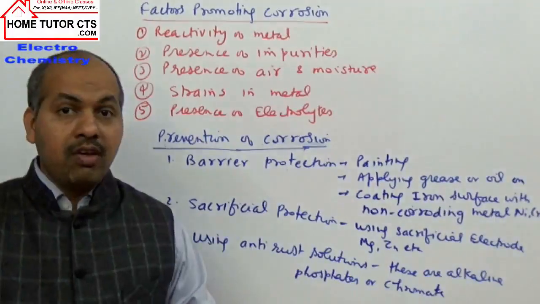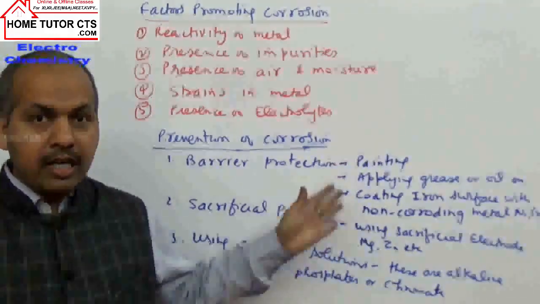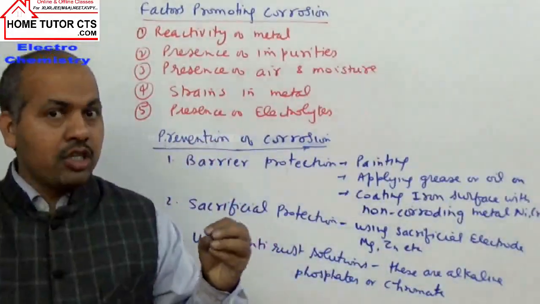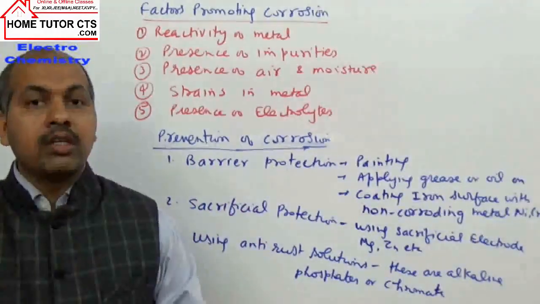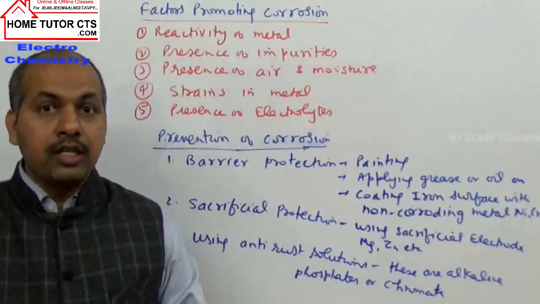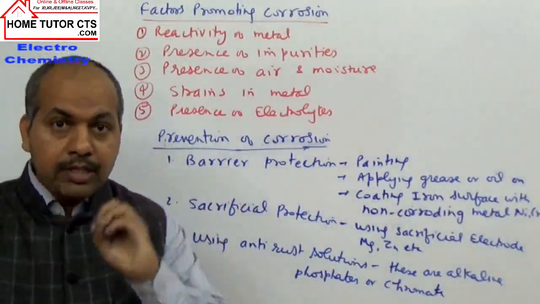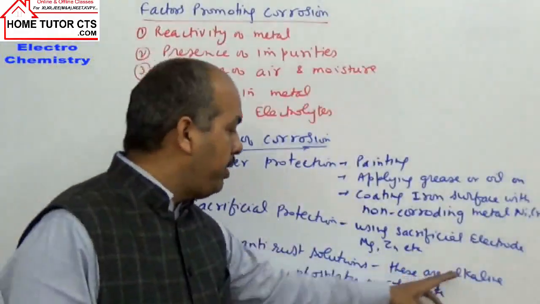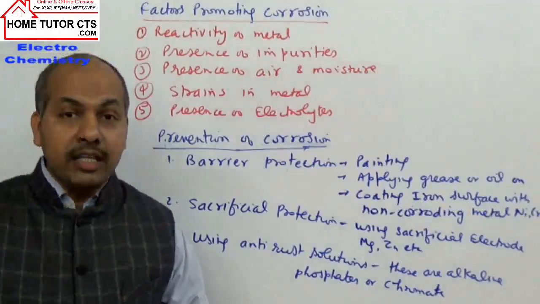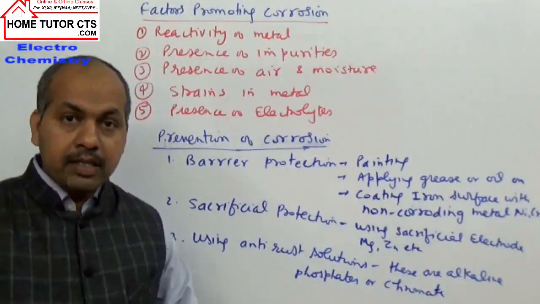These solutions will decrease the availability of hydrogen. We have discussed earlier that in rusting we have one cathode reaction which is quite important: reduction of oxygen, which requires H plus ions. Now what happens in alkaline medium, using alkaline solutions of phosphate or chromate? They decrease the availability of hydrogen plus ions.